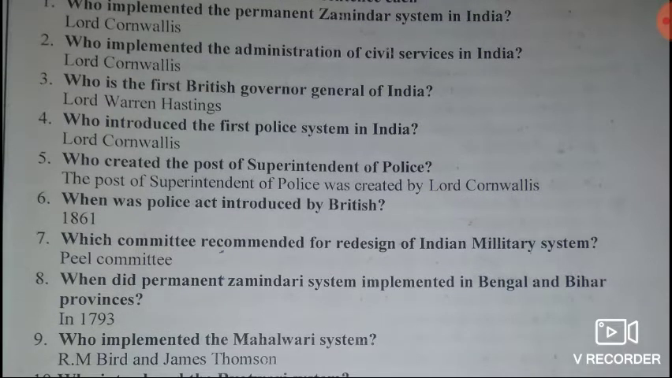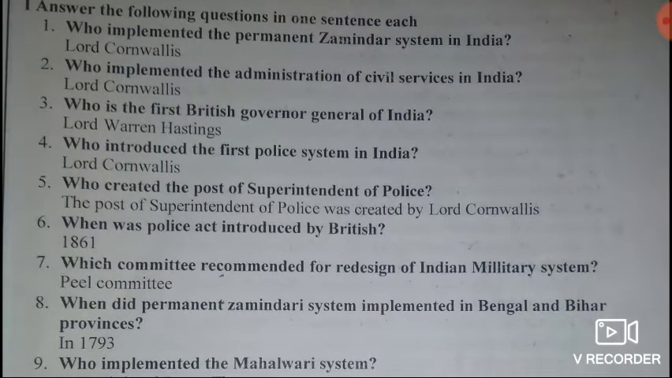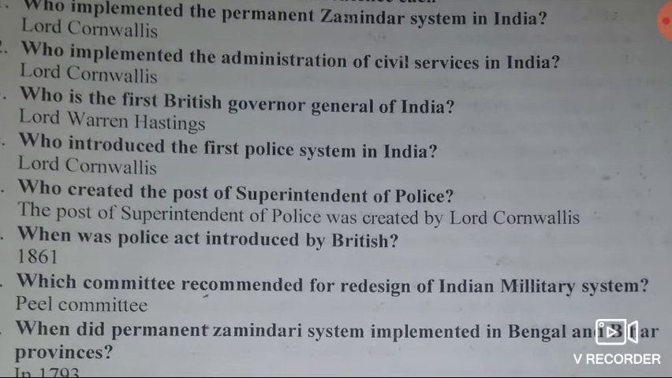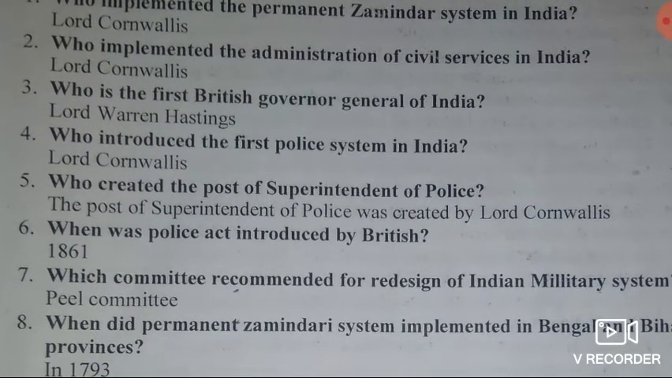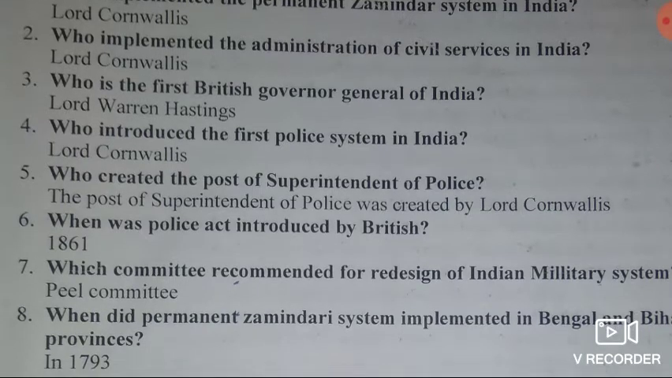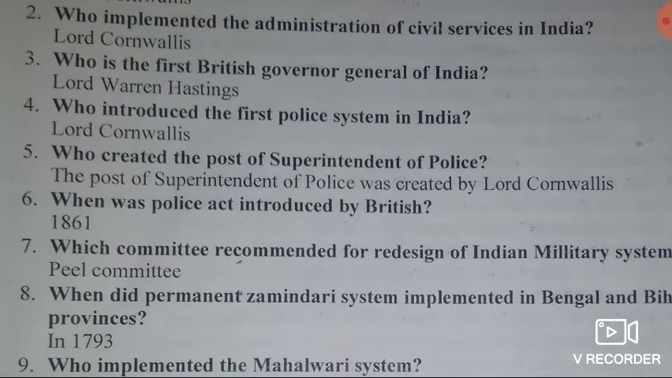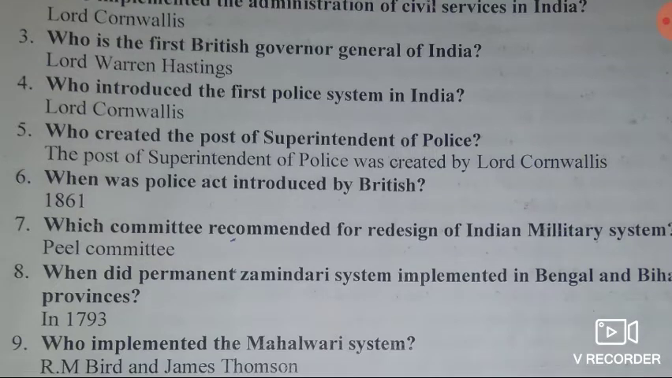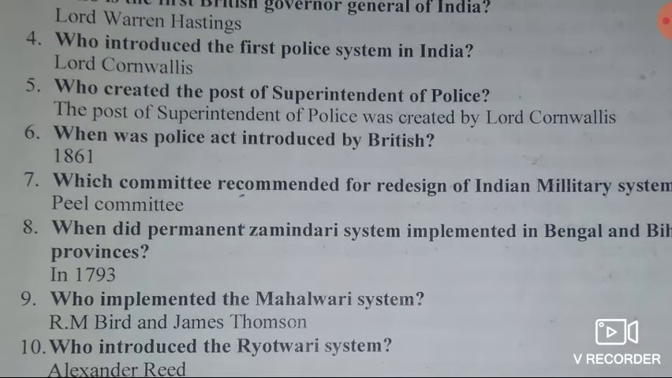Then fourth question. Who introduced the first police system in India? Answer. Lord Cornwallis introduced the first police system in India. Then fifth question. Who created the post of Superintendent of Police? Answer. The post of Superintendent of Police was created by Lord Cornwallis. Then sixth question. When was the Police Act introduced by the British? Answer. 1861. In that year, the Police Act was introduced by the British.